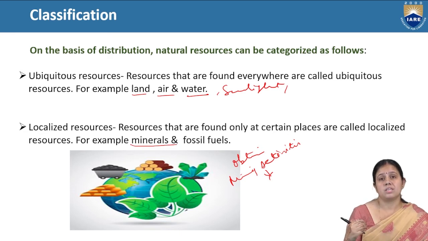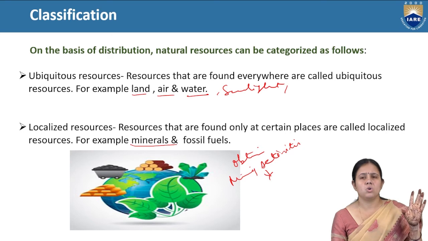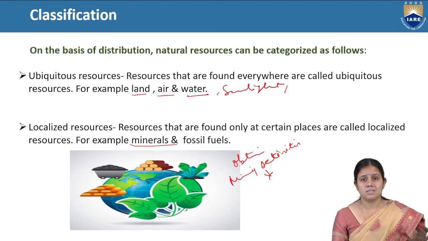But in the case of land, air, water, sunlight, you will get it everywhere. So this is the division of natural resources on the basis of their distribution. First is ubiquitous, that is found everywhere. Everywhere you go, you will get sunlight, air, water, and land. But a localized resource is also a resource provided by nature. But you will get that resource only at a particular place, and its examples are minerals and fossil fuels.